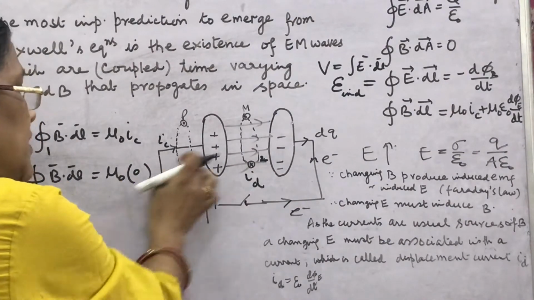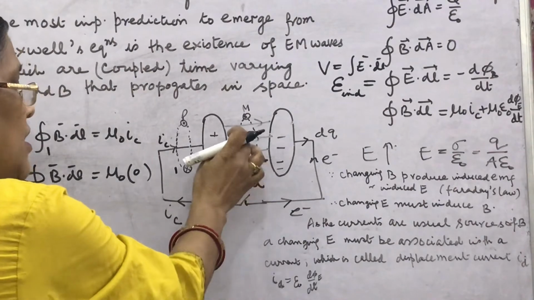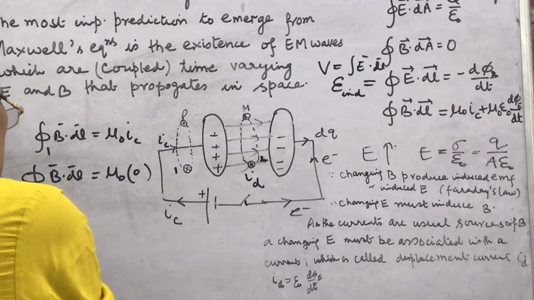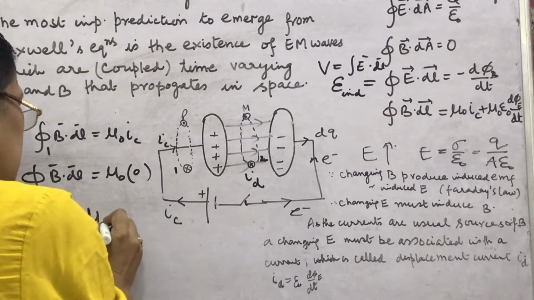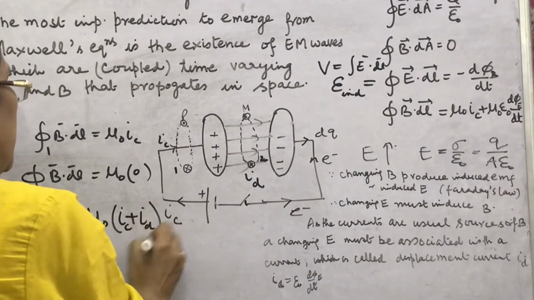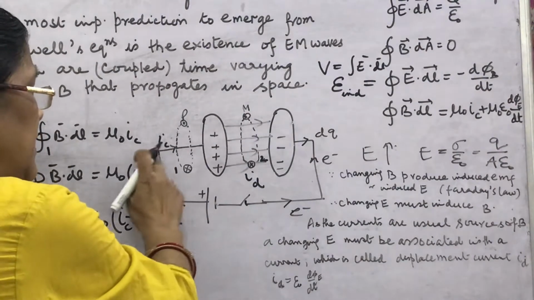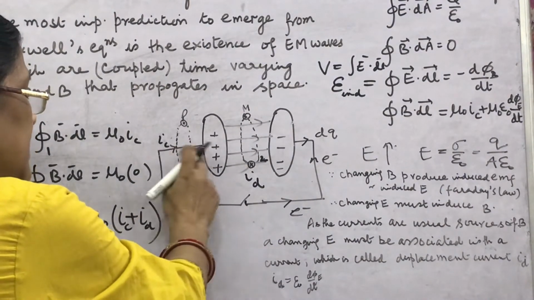As per Ampere circuital law, mu naught into 0, here no conduction current, but Maxwell corrected and gave the relationship for Ampere circuital law as mu naught IC plus mu naught ID. How? In this region, there is no change of electric flux, ID is 0.